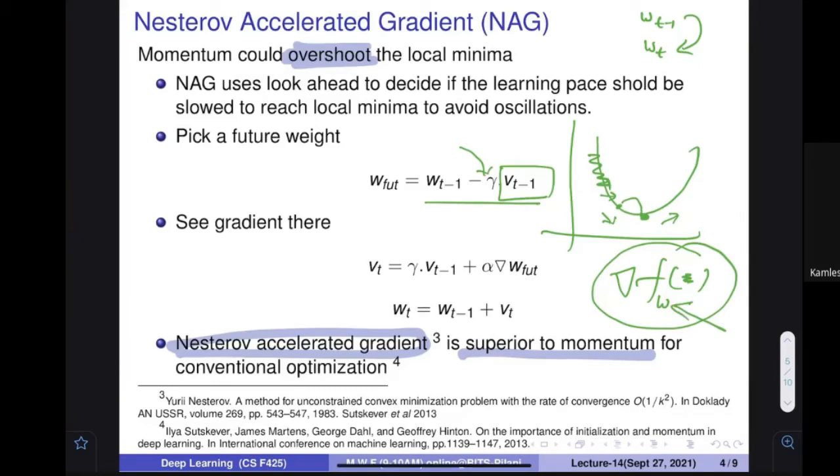So for the derivative, we have seen that you do a partial derivative of the function, and in the previous classes also we have seen that. So we will not go into that particular detail. This particular thing is fine. W future means that you are actually changing the parameter, and you are going to get the parameter by this particular formula. Make sense?